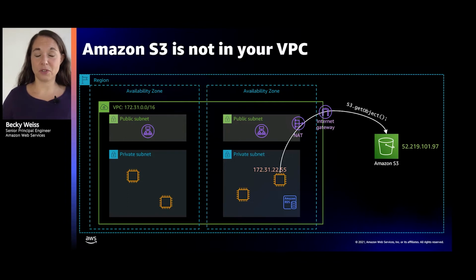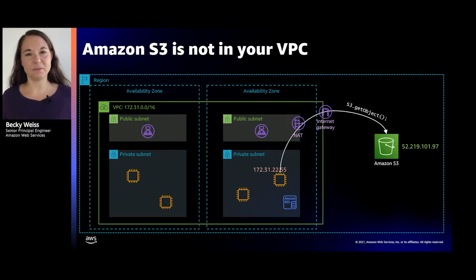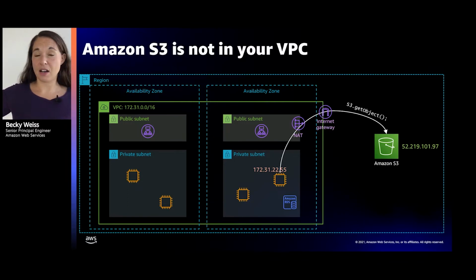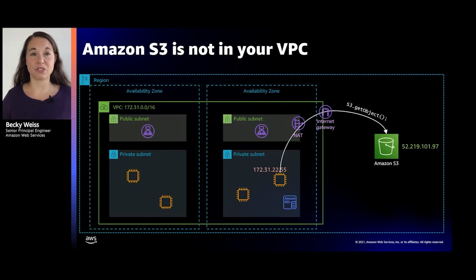Customers had set up their VPC with private subnets and public subnets, and they observed that in order to reach S3, if they had infrastructure in their private subnet that needed to reach S3, they would need some sort of NAT, network address translation, and for their public subnets, they would need an internet gateway, in order to get the traffic to S3 and get the return traffic back. And that is how they had to reach S3, because S3 was not in their VPC.